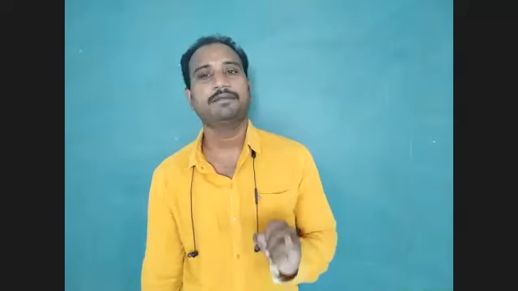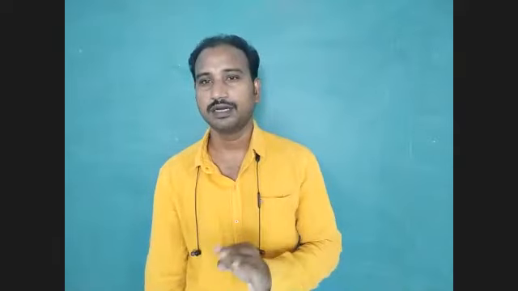Okay, first one, fundamental physical quantity. Second one, derived physical quantity. Third one, supplementary physical quantity. This point we already discussed in the last class, so one time we have to recall those points. What is a fundamental physical quantity?